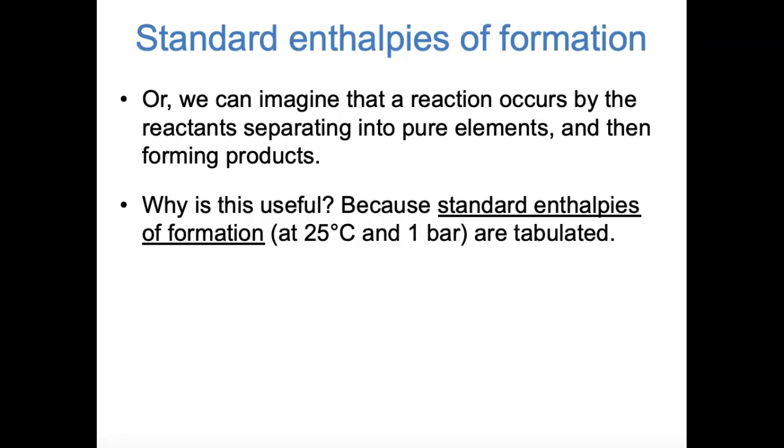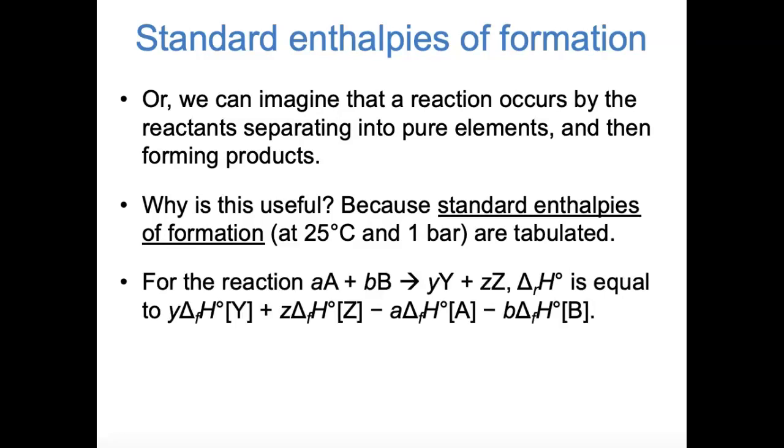That means we can basically look up delta H for reactants breaking up into their elements, and then look up delta H for those elements coming back together to form the products, and find the energetics of an overall reaction by doing that. If we have an overall reaction of this form, A moles of A plus B moles of B forming Y moles of Y and Z moles of Z, delta H for that reaction is going to be equal to the sums of the enthalpies of formation of the products minus the enthalpies of formation of the reactants. This is something that you've probably seen before in general chemistry.